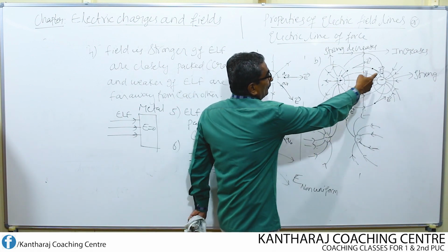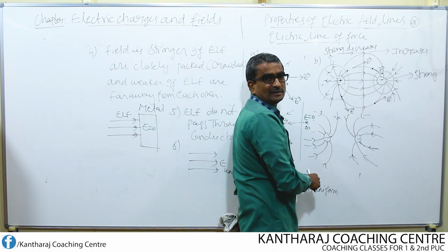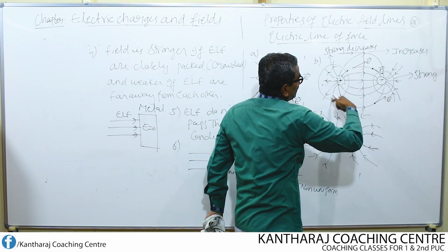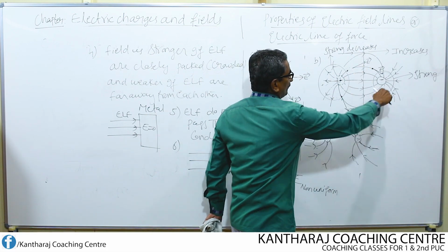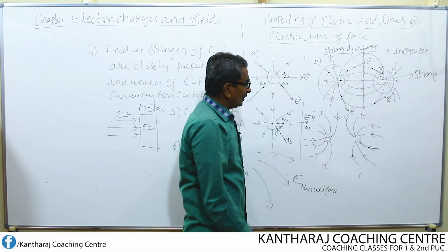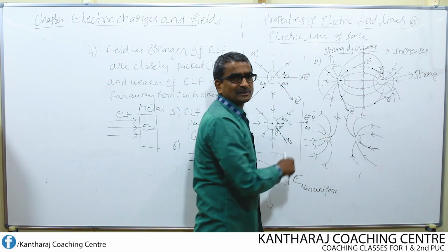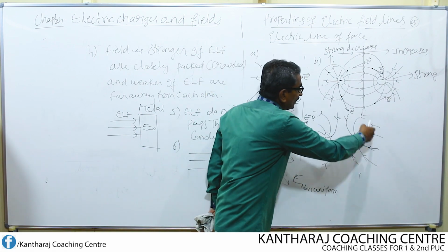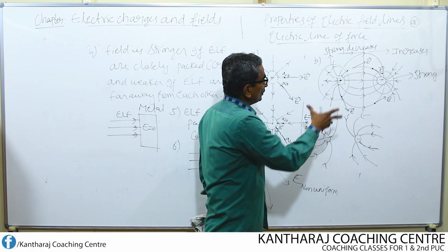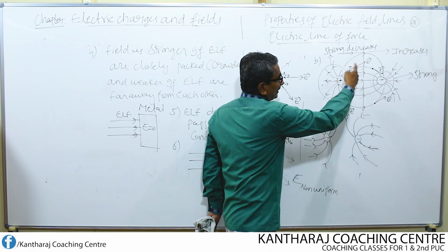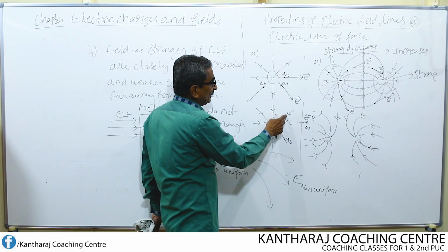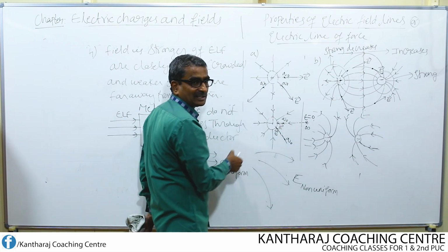What about the field due to unlike charges, combined unlike charges? Once again, this is a non-uniform electric field because lines of force are curved. What about the field pattern due to like charges, maybe negative or positive? Once again, this is also a non-uniform electric field. Lines of force are curved. So non-uniform because lines of force are curved, non-uniform because between two lines of force the space is not constant.